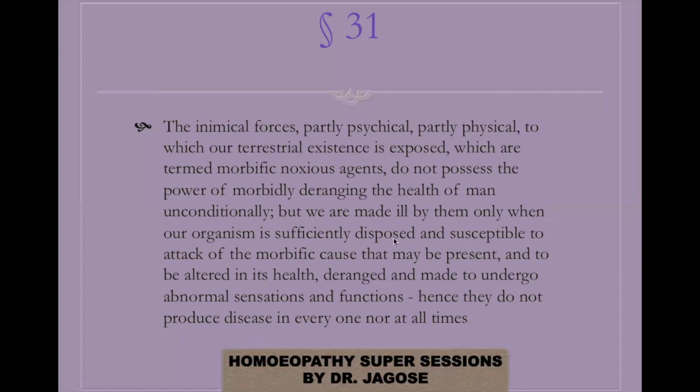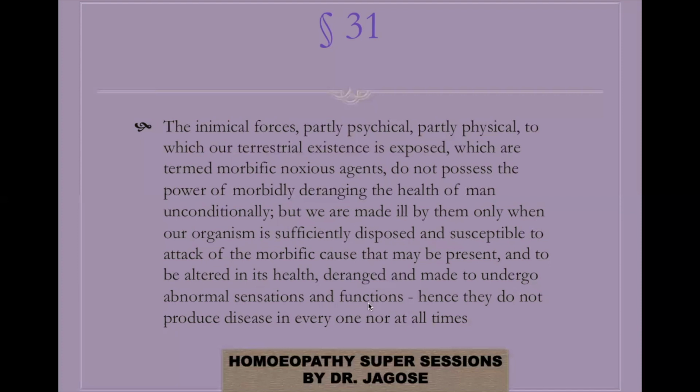So that is why Dr. Hahnemann has very correctly said that you have to be sufficiently exposed as well as susceptible, and to be altered in its health, deranged, and made to undergo abnormal sensations and functions. So if you are susceptible, if the morbific noxious agent has acted for a sufficiently long time on the healthy organism, and the healthy organism becomes susceptible, then what happens? The health is altered. And what happens? We get abnormal sensations and functions. That is the disease state.